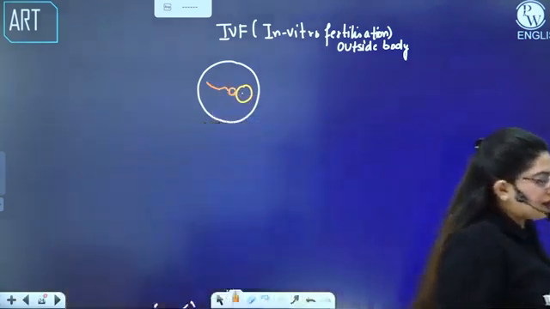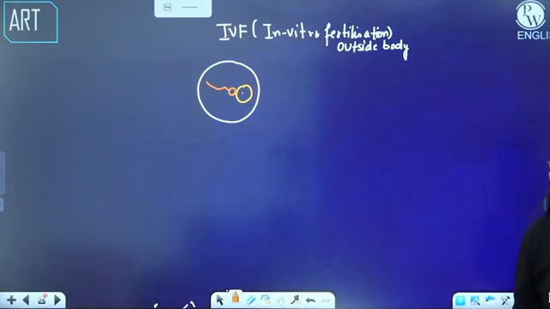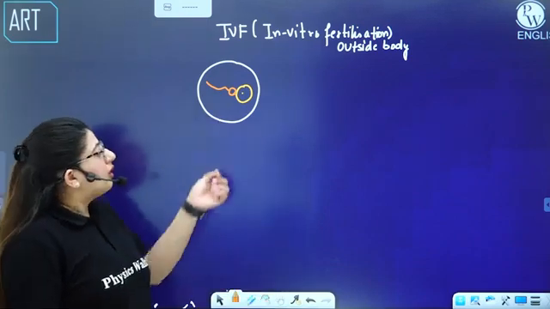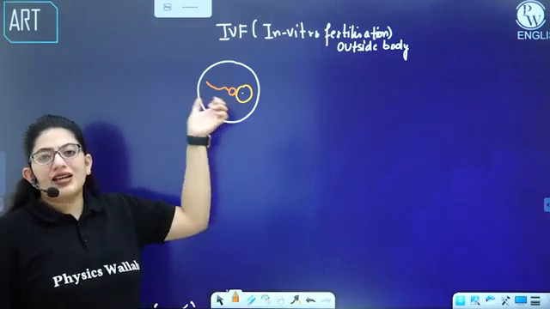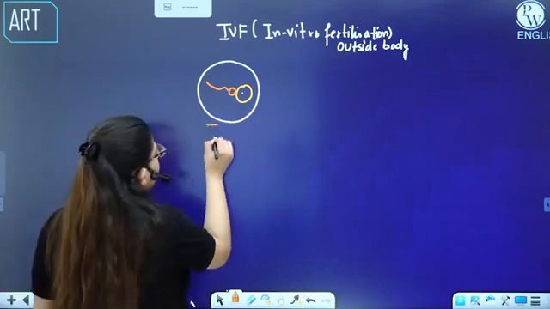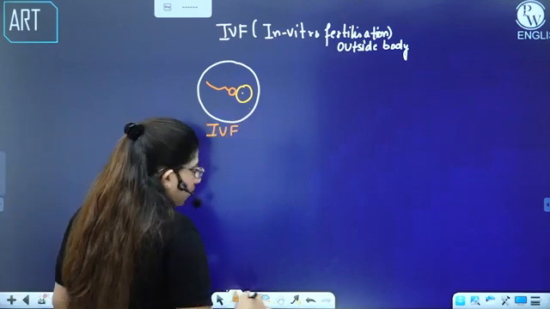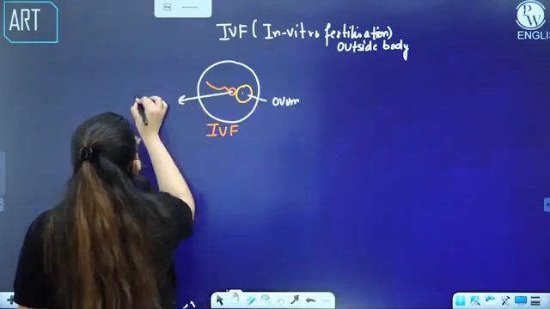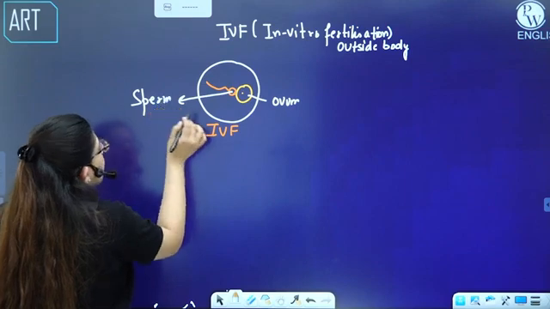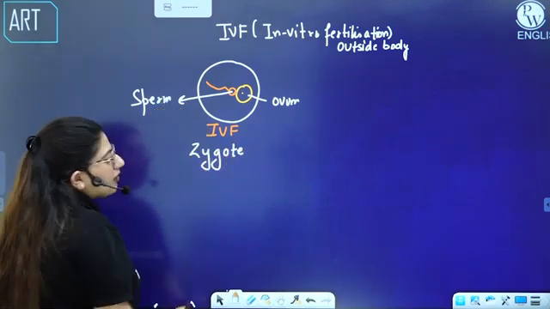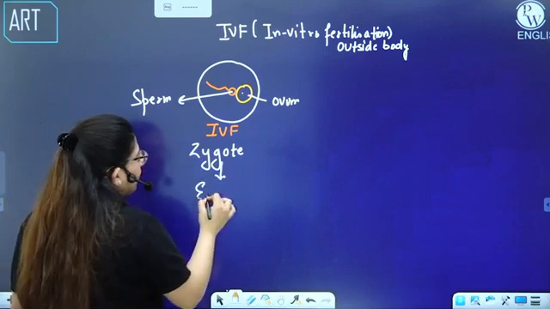All right, so what we are doing here is we have taken the ovum and the sperm from the husband and wife, or the father and the mother, and then we allow it to fertilize outside their body in a petri dish. Fine. So that is IVF, in vitro fertilization. This is the ovum and this is the sperm. After fertilization, it will form a zygote. Whenever the egg and sperm meet, they form a zygote, and then they will form the embryo.